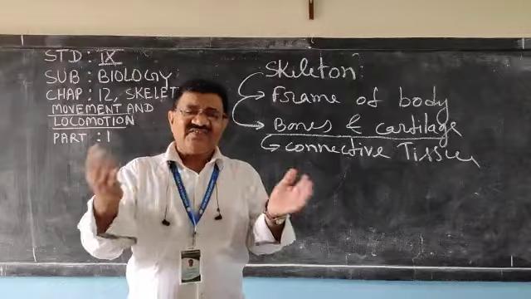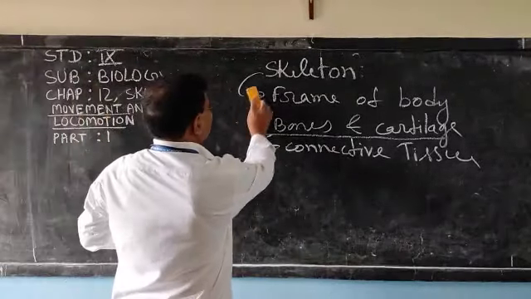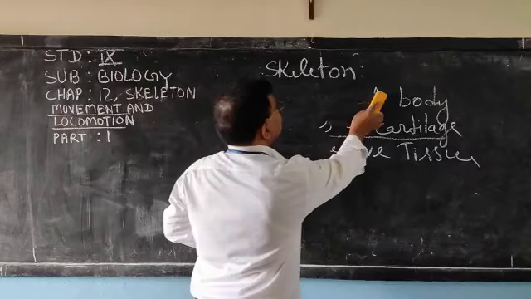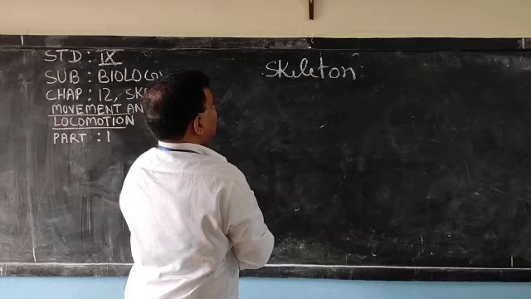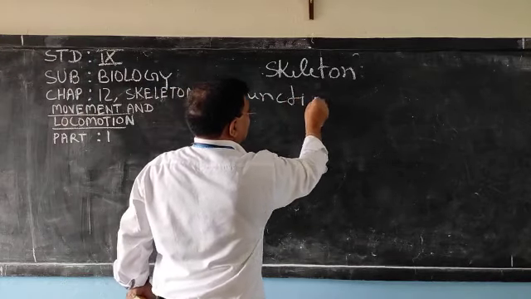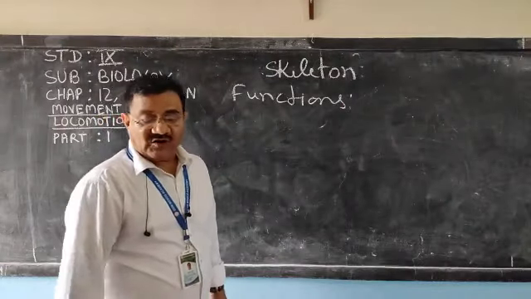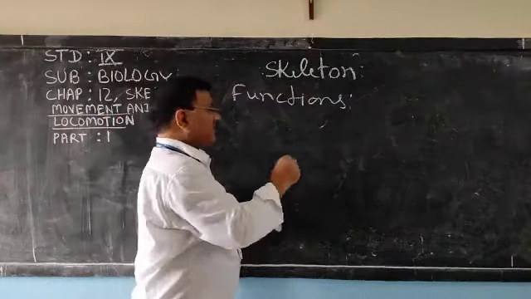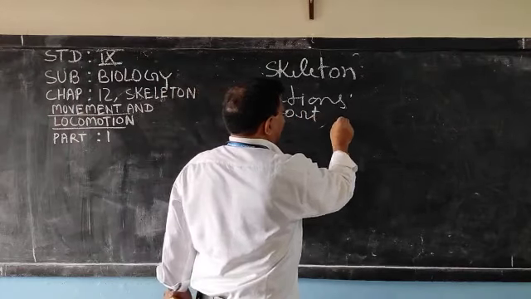Now, what is the function of human skeleton? Let us discuss. Function. First, support and shape. It gives support and shape to the body.